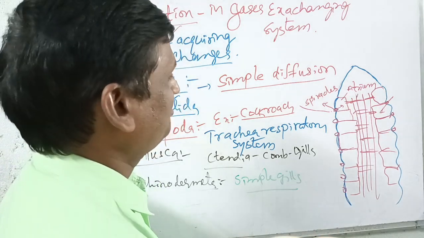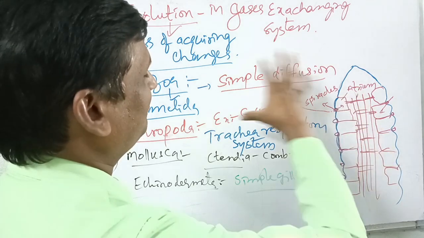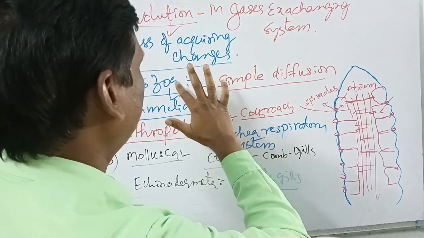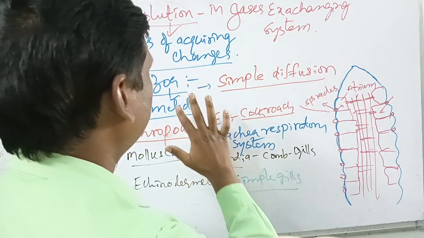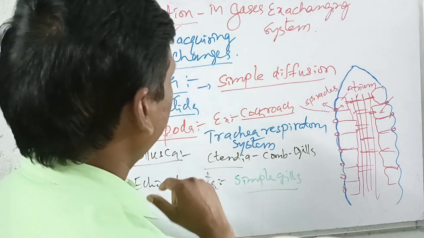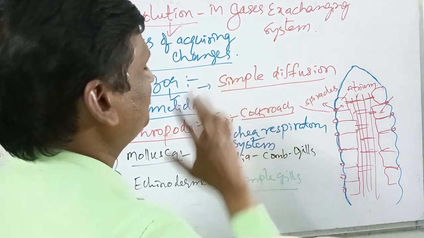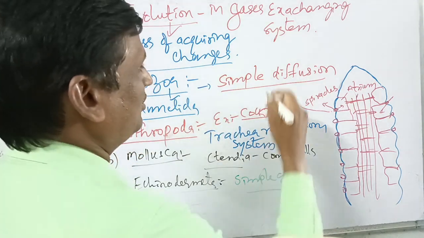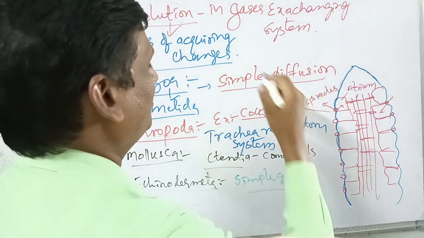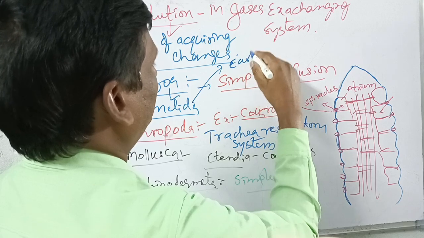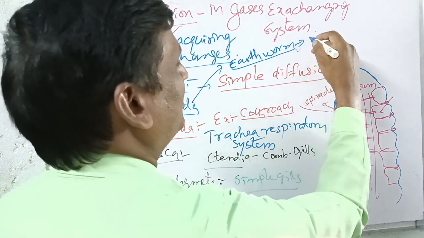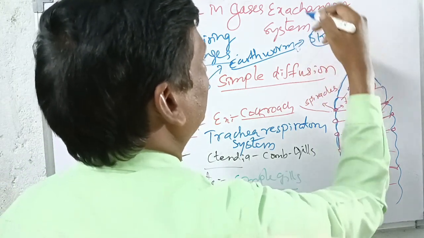These are the different types of respiratory organs and respiration from the protozoa to echinodermata. These are the 9 phylums. Protozoa simple diffusion, porifera simple diffusion, coelenterata simple diffusion, platyhelminthes and nematohelminthes simple diffusion, even annelida also simple diffusion. An example of annelida is the earthworm. The earthworm's respiration takes place by simple diffusion, but here the respiratory organ is the skin.